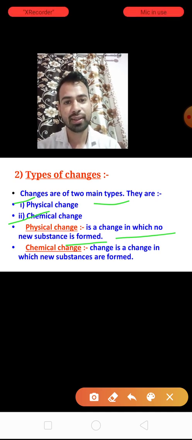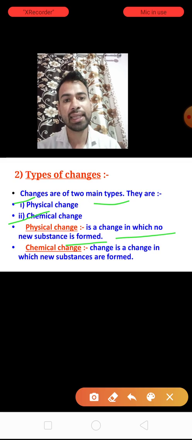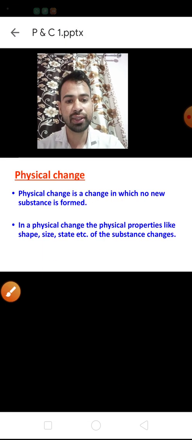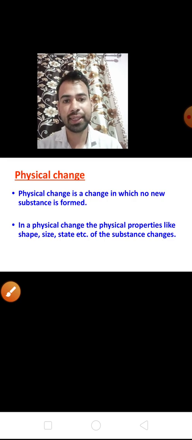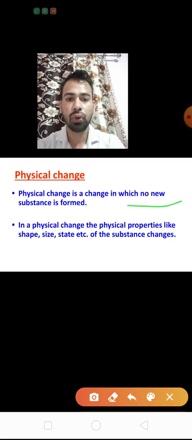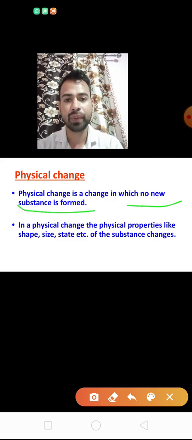Children, clear about this? We'll discuss physical change in detail, then you can easily understand. As I told you, in physical change, no new substance is formed.